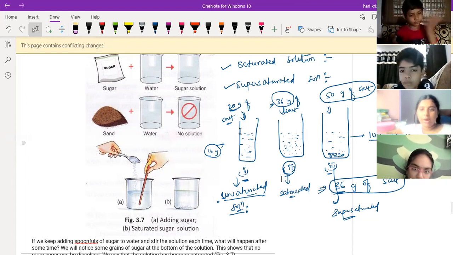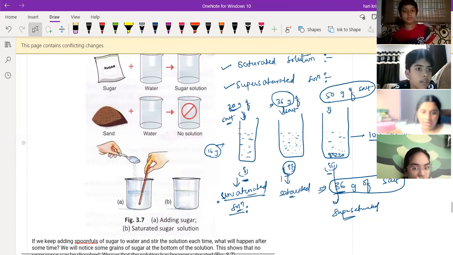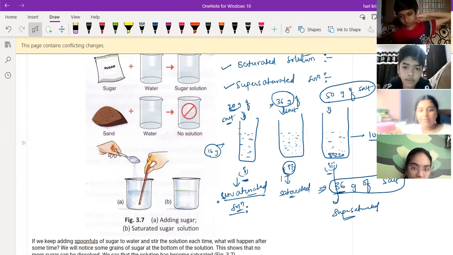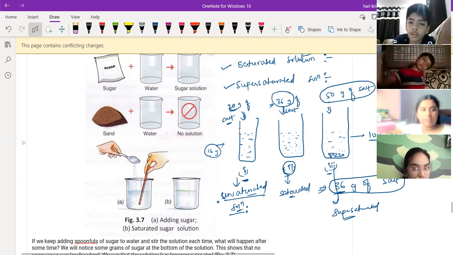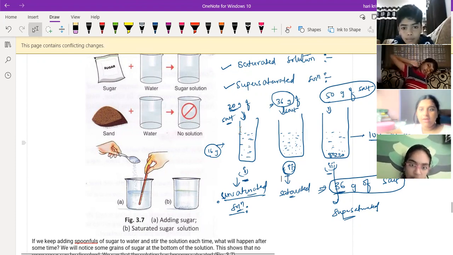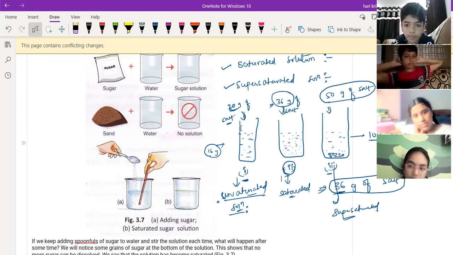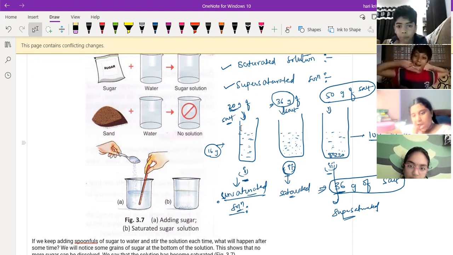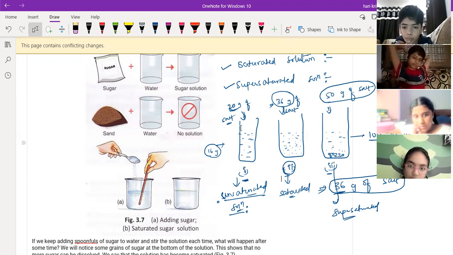Now it is clear? Yes, sir. Sir, I have a doubt. If there is 200 ml of water, the maximum amount of salt that can dissolve will be 72 grams. Very good, correct. We calculated that with respect to 100 ml it is 36, so for 200 it is 72. It's a multiple of some factor. If you take 10,000 ml, 36 times 10 is 360 grams. Good. Now you are clear with the solution, right?